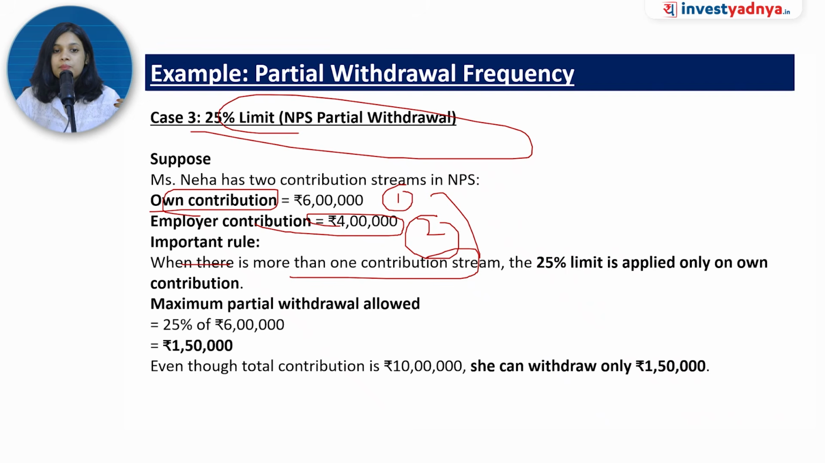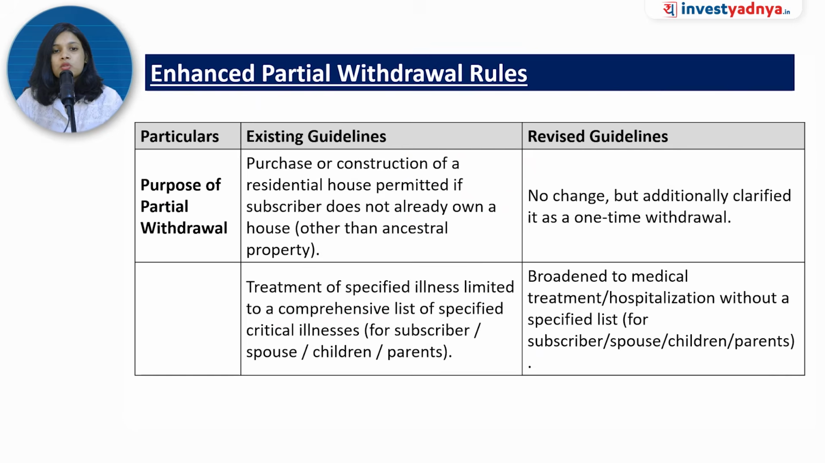So maximum partial withdrawal is allowed on this 6 lakh and not on this 4 lakh. So 1,50,000 she can withdraw. Now moving to the enhanced partial withdrawal rules. In this we will be understanding the purpose related to the partial withdrawal.